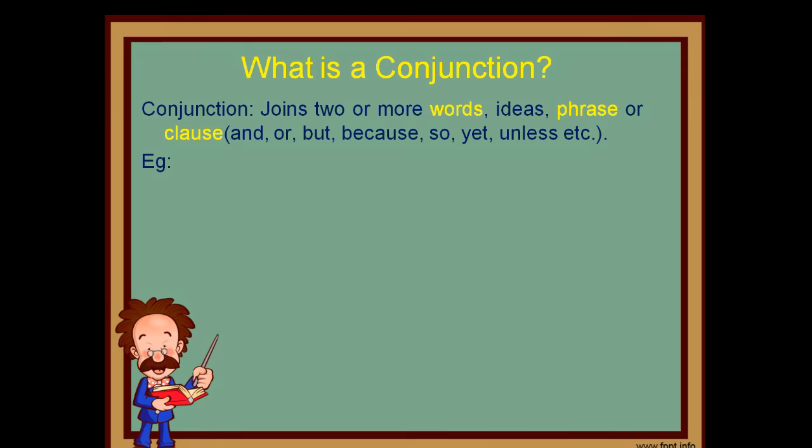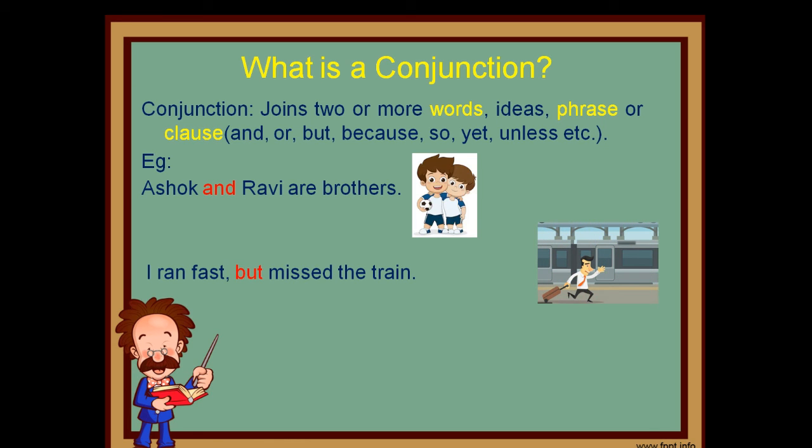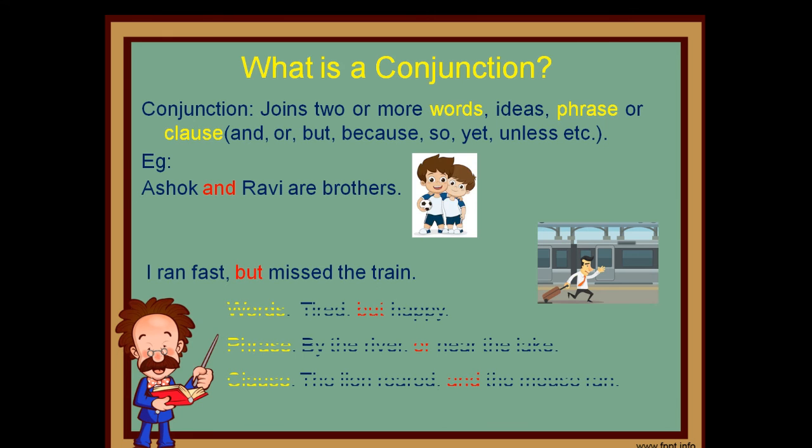Coming to the conjunction, a conjunction joins two or more words, ideas, phrases, or clauses. For example, Ashok and Ravi are brothers. The and is used here to connect the two, Ashok and Ravi. I ran fast but missed the train. But is again a conjunction. So here in the case of words, we can say tired but happy. But is used as a conjunction.